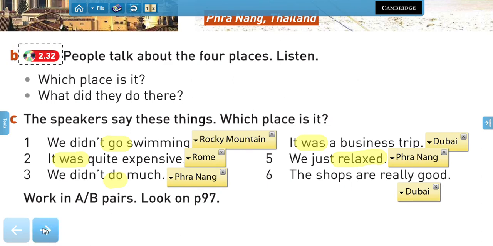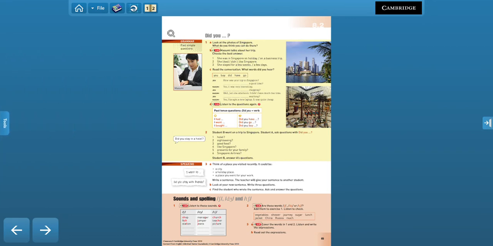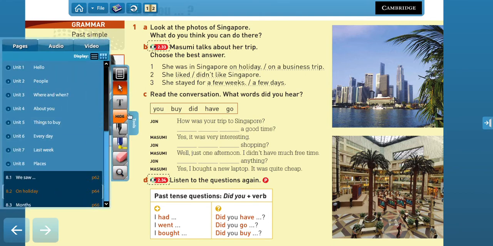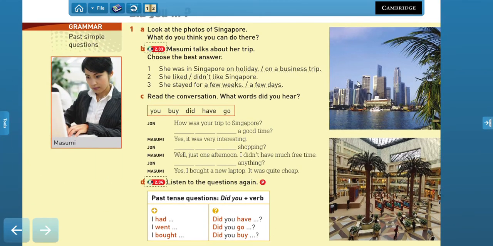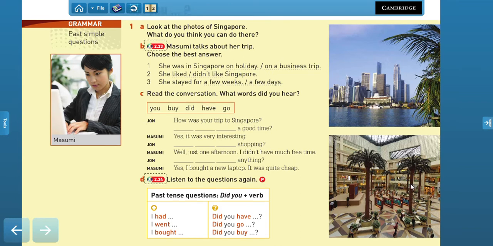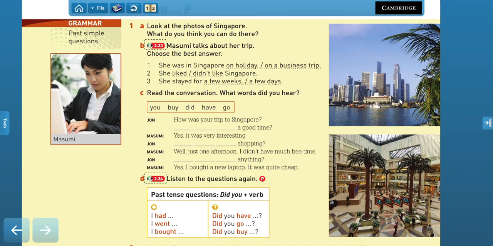Now, let's continue because now we're going to be talking about questions, how to create questions in past simple. So here we have some images. These images are about Singapore. Singapore is a country in Asia. Now have a look at the photos and try to think what activities you can do there. So we have very tall buildings, a beautiful shopping center, right? So of course maybe you can go shopping, walking, sightseeing, go to restaurants, clubs, or discos.